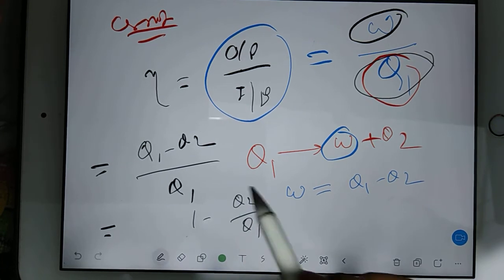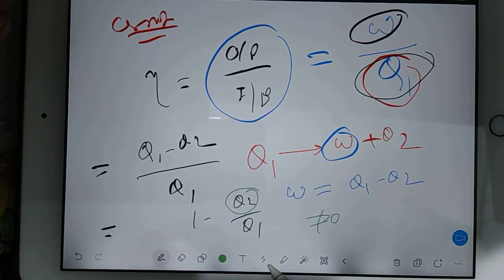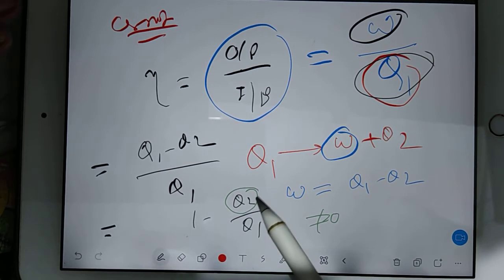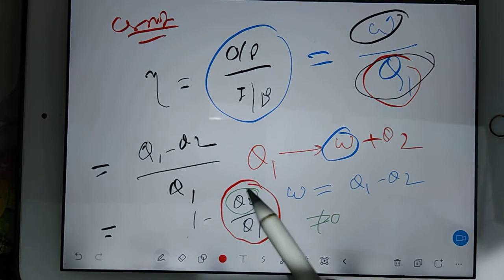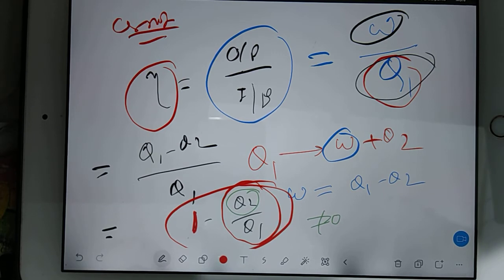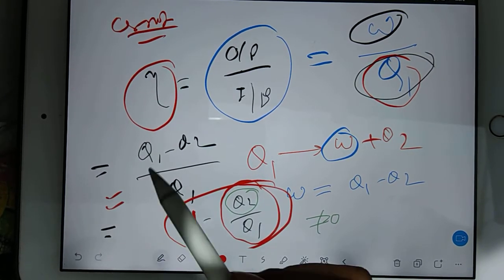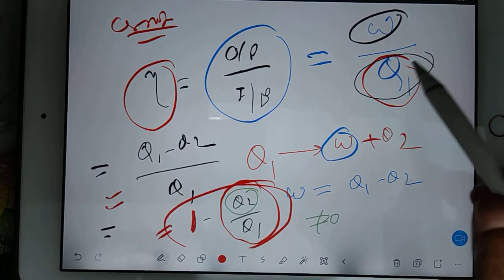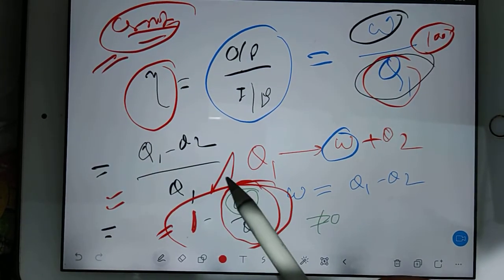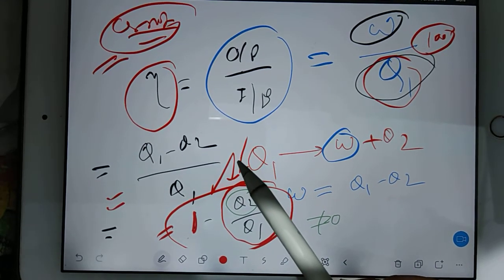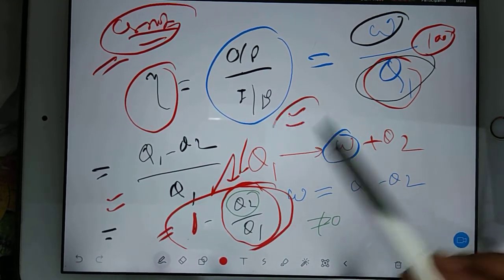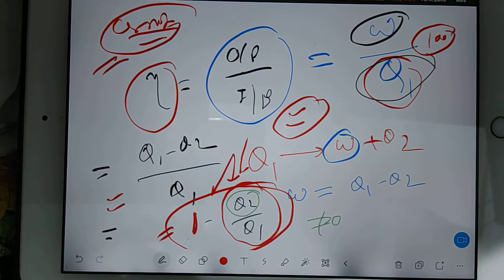You can check, your Q2 can never be 0 according to the laws. Because Q2 can never be 0, this term can never be 0. It means your efficiency will always be less than 1, because you are subtracting from 1. It means you can never achieve 100% efficiency. Then what about the Carnot engine? This formula tells you that the Carnot engine gives you maximum efficiency as compared to any other engine, but not 100% efficiency.